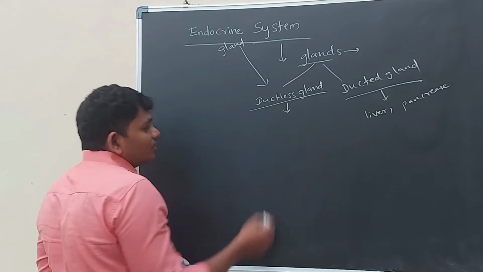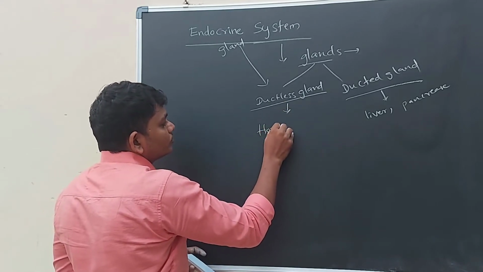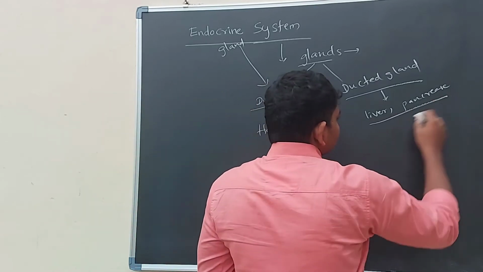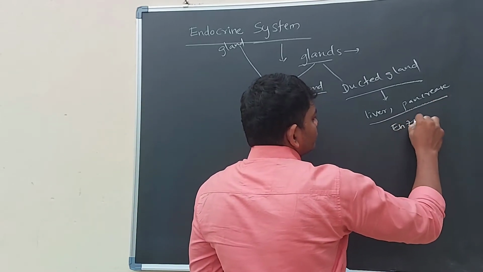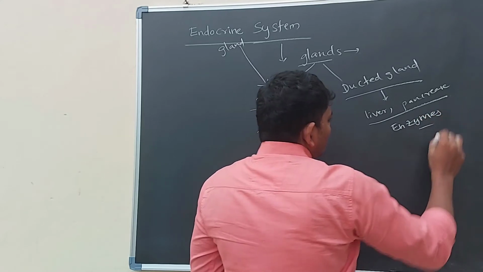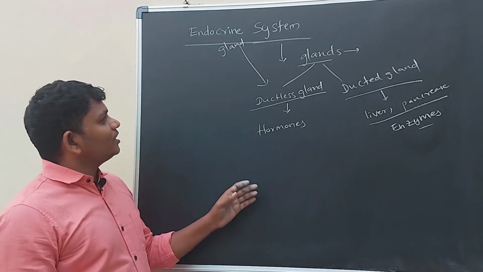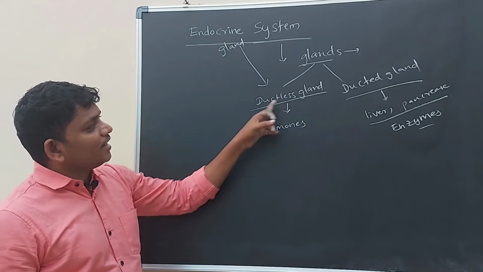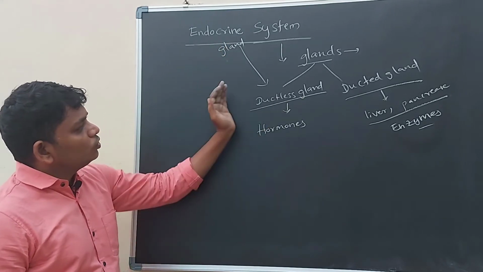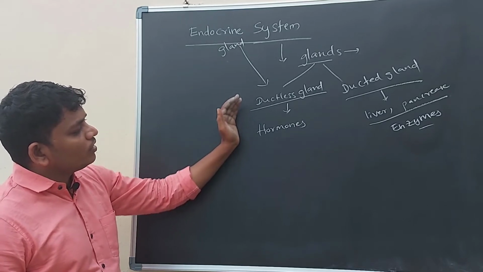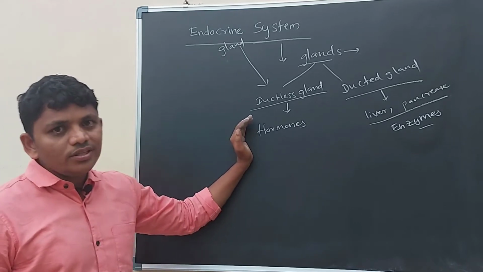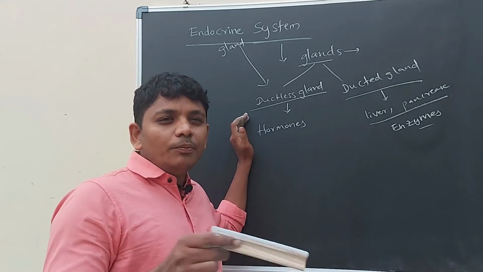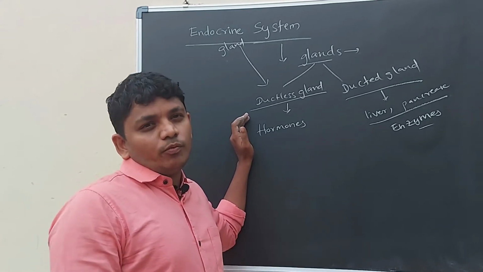Ductless glands usually release hormones, and ducted glands usually release enzymes. In this lesson we will only discuss ductless glands, or endocrine glands. We will discuss what type of hormones come from the glands of our body.